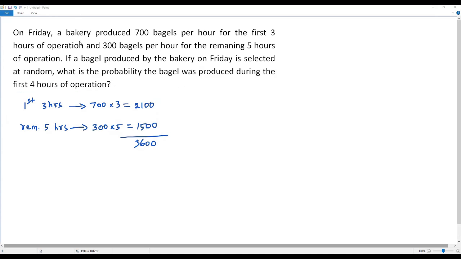Now let me write the hours over here. That is the first hour, second hour, third hour, fourth hour, fifth hour, sixth hour, seventh hour, 8th hour. Okay, according to the information, for the first 3 hours, 700 bagels are produced per hour. That is, on the first hour, 700 bagels are produced. In the second hour, 700 bagels produced. And the third hour, 700 bagels are produced.